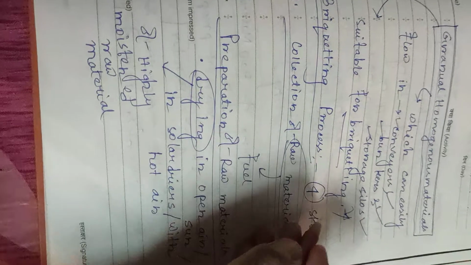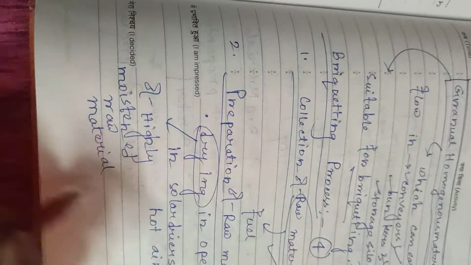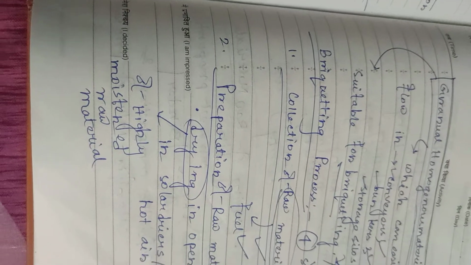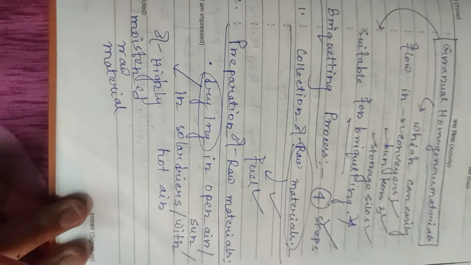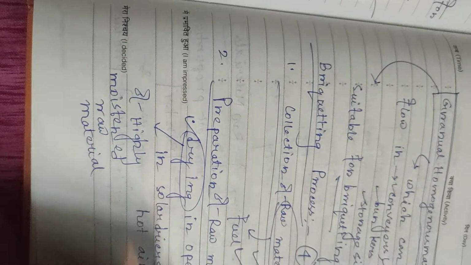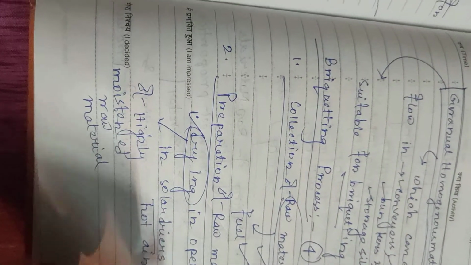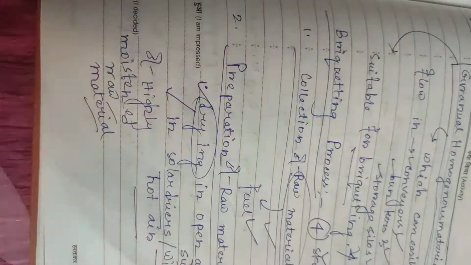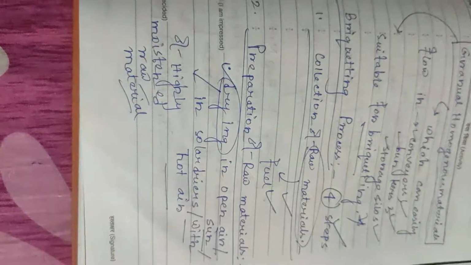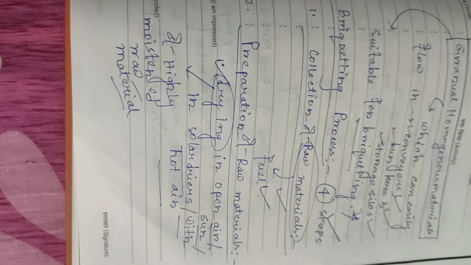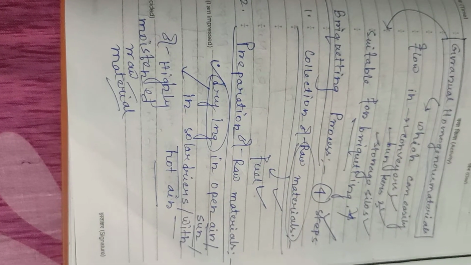The briquetting process has four steps. First is collecting of raw materials, meaning fuel or fuel feedstock. Then preparation of raw material, starting with drying. To reduce the moisture content of highly moistened raw materials, we dry them in the open air, in the sun, in solar dryers or with hot air.